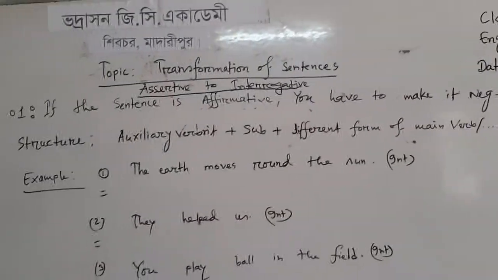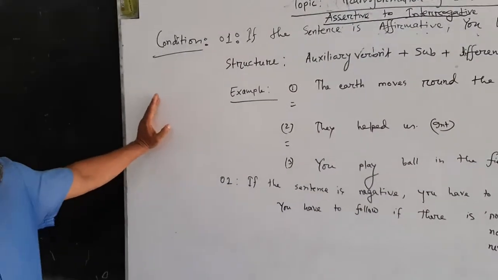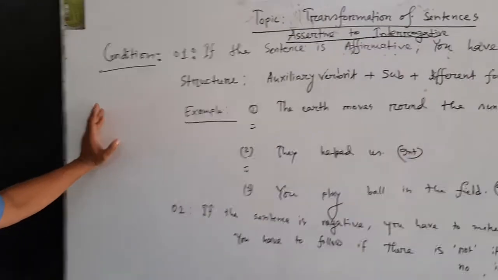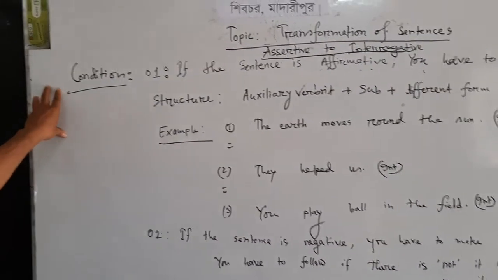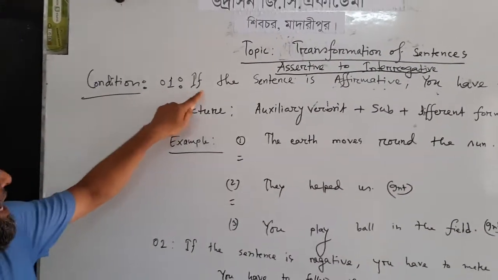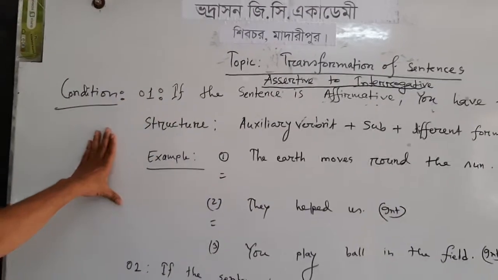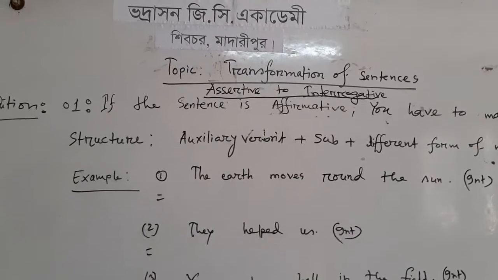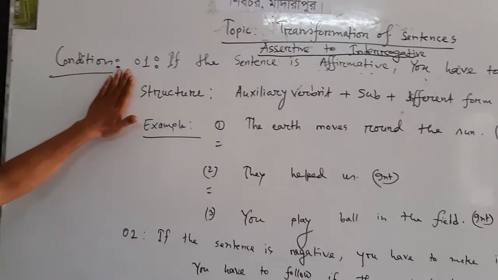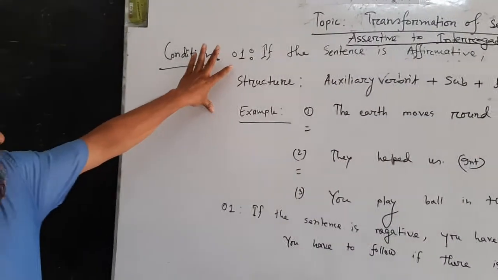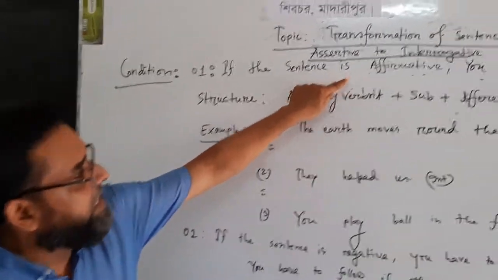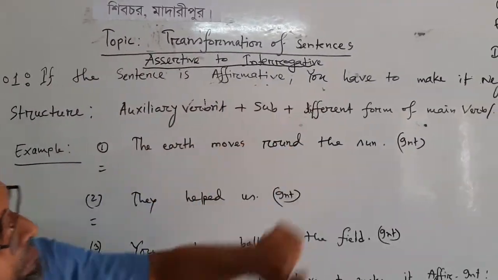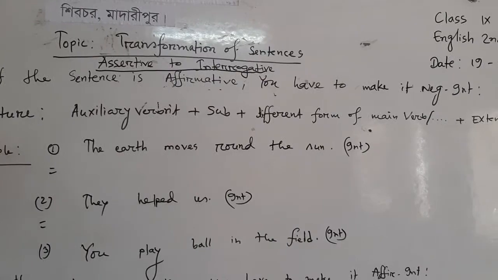If you are asked to make it interrogative, you have to follow a condition. Number one, if the sentence is affirmative, you have to make it negative interrogative. Okay? I clear it.